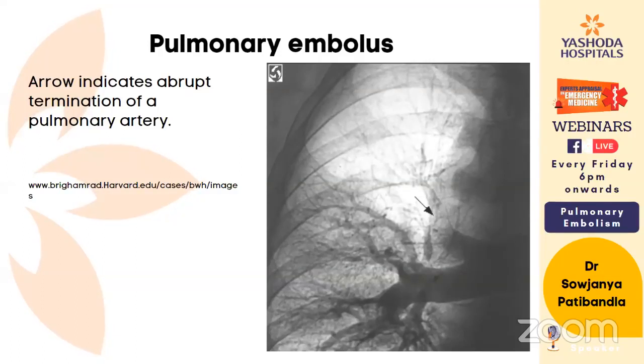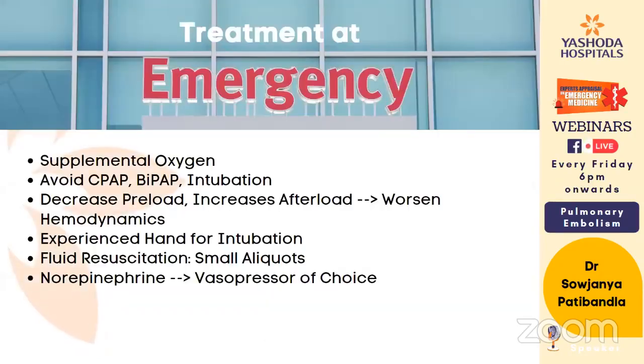So I think my answer might be right. So what do you say, Sajana ma'am? I agree with you. And the one clue that you should look for when you are doing echo in a cardiac arrest patient is that subxiphoid view where your right ventricular diameter is more than that of left ventricle.